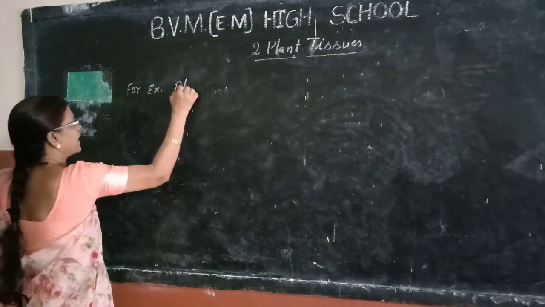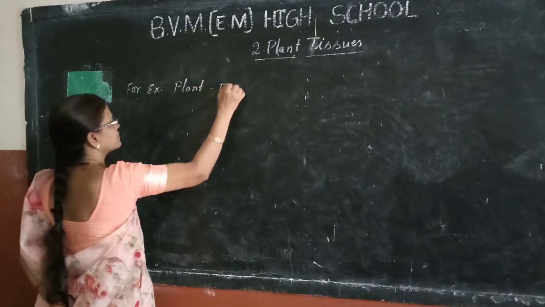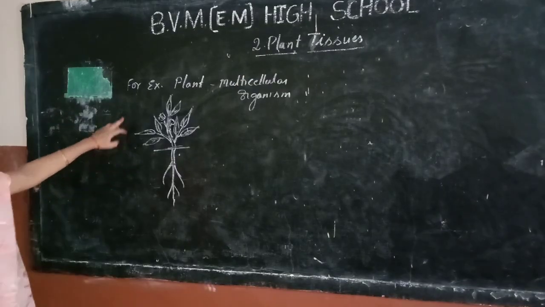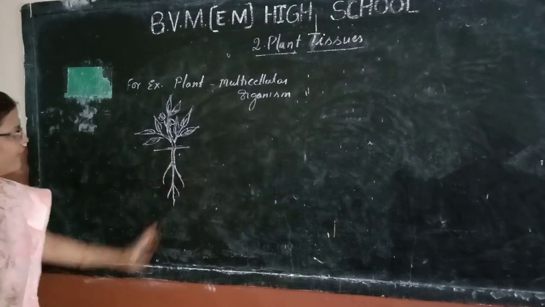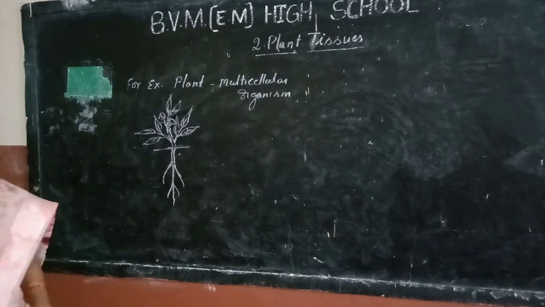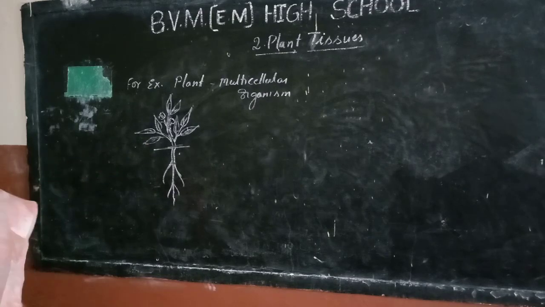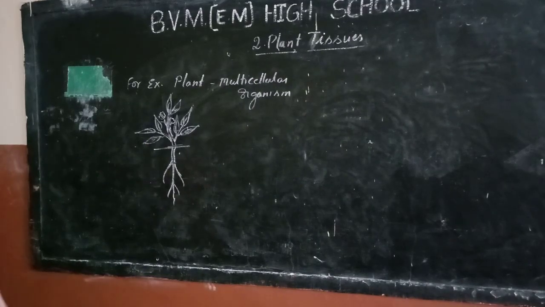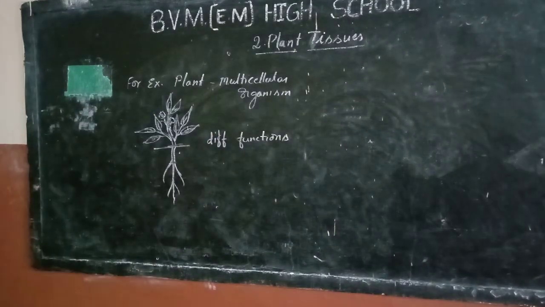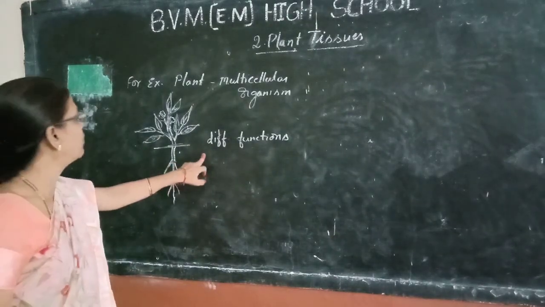If you take a plant, it is a multicellular organism. In plants, there are different types of cells. Plants are made up of many cells, hundreds, thousands, and so on. They perform different functions.